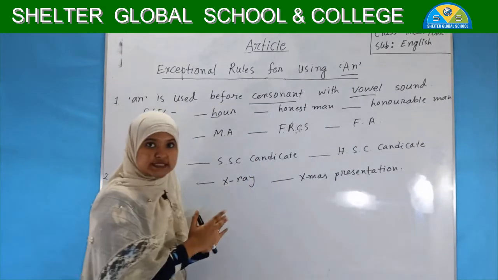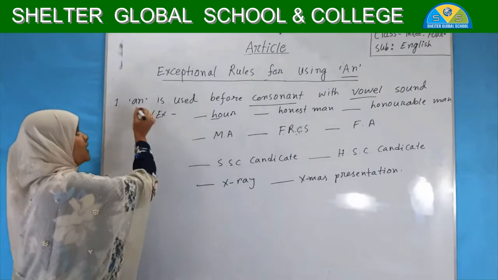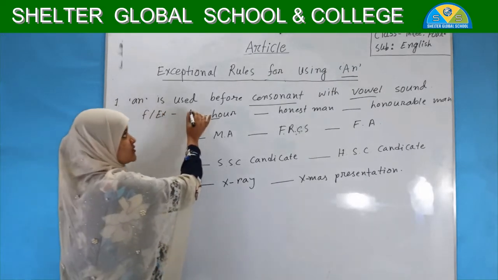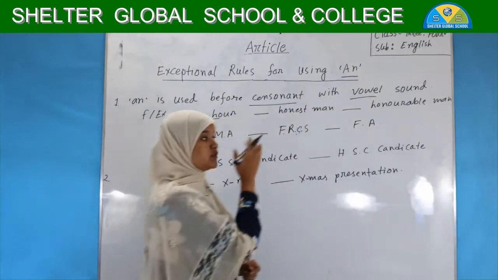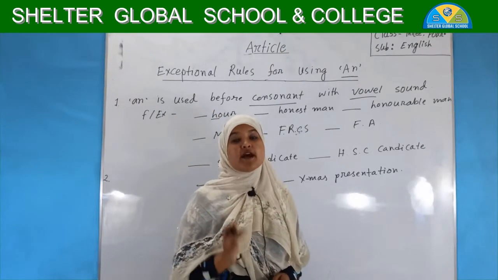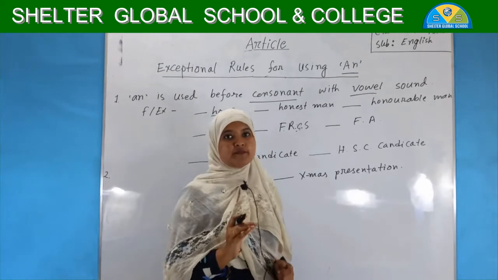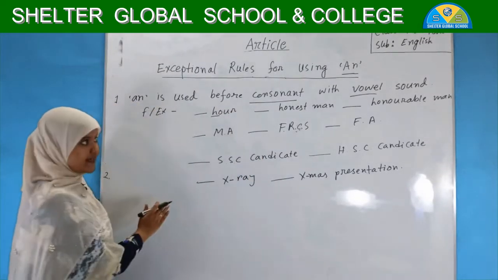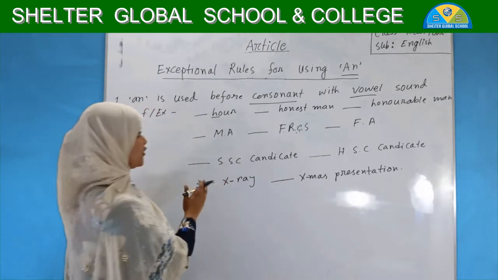But as the rule is exceptional, that's why I have written, see again, AN is used before a consonant with a vowel sound. Those words which start with a consonant letter but sound like a vowel, we will use AN. See, I have written some examples for you.